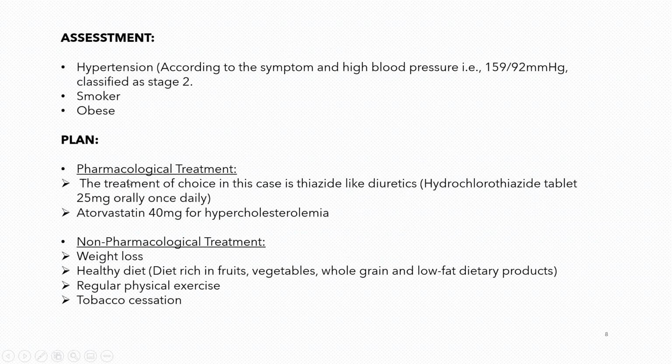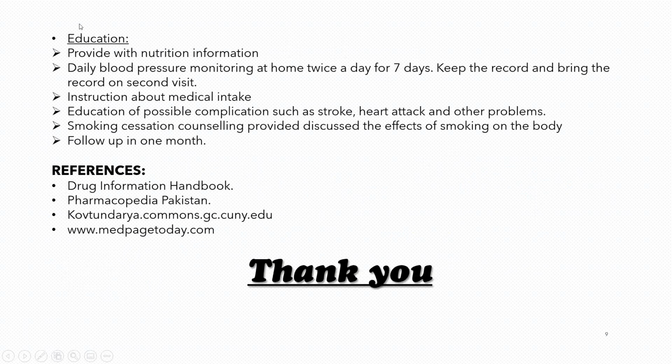Now the plan. Pharmacological treatment. The treatment of choice in this case is the thiazide-like diuretic hydrochlorothiazide tablet 25 mg orally once daily. And we also give him atorvastatin 40 mg for hypercholesterolemia. Non-pharmacological treatment. The patient is advised to lose weight and take a healthy diet. Regular physical exercise is needed, and tobacco cessation is also needed. We have to educate the patient regarding his disease.